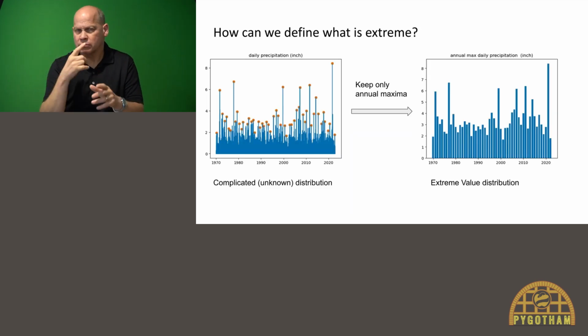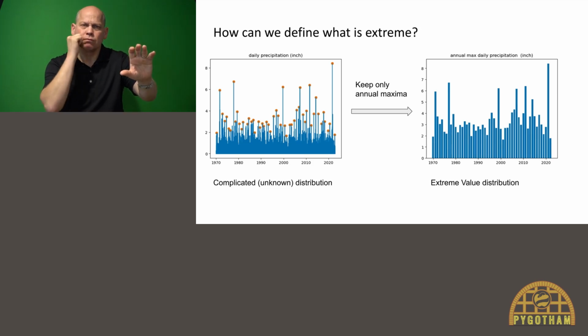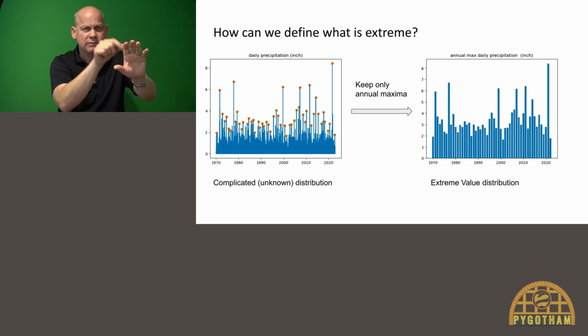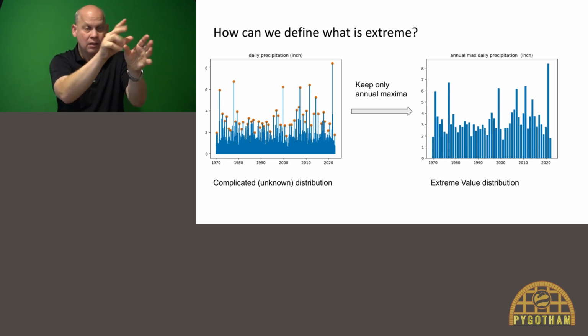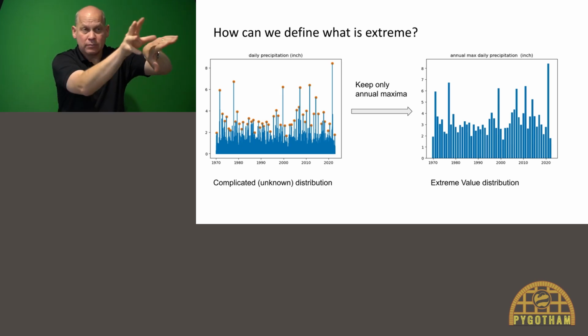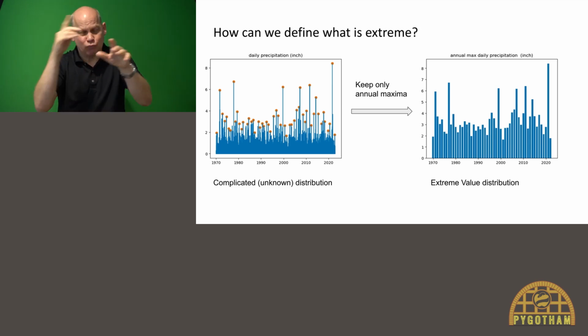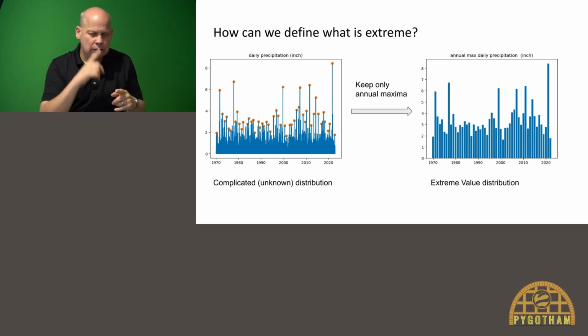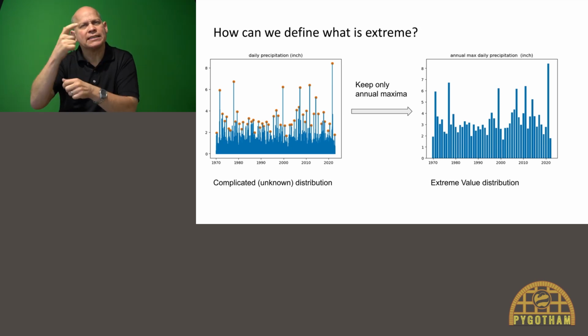If we look at the graph on the left, we see the daily rainfall observations, but I highlighted the annual extremes. If we only keep these extremes and throw away everything else, we end up with the graph on the right. While the probability distribution for the left graph is typically very complicated and often unknown, the one on the right can be described with an extreme value distribution.